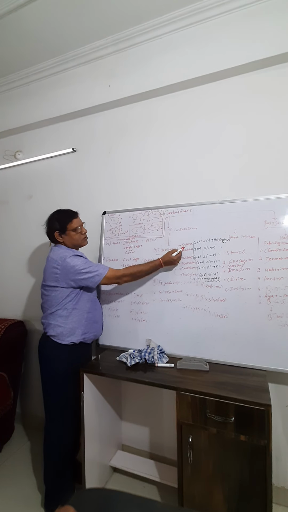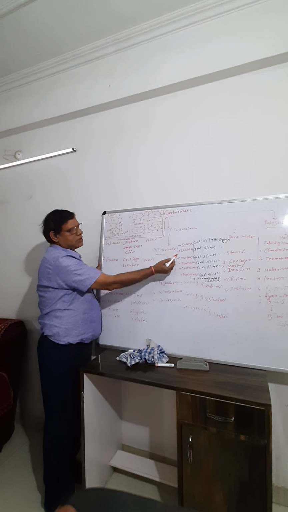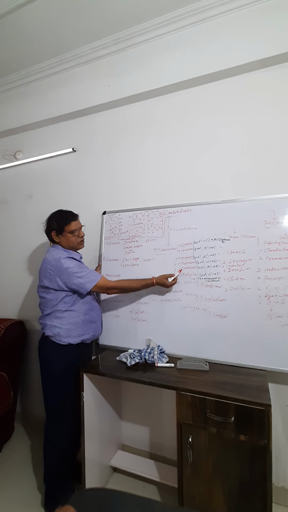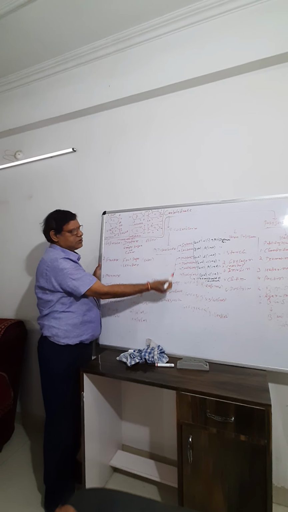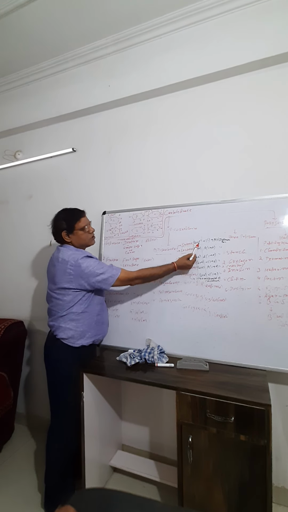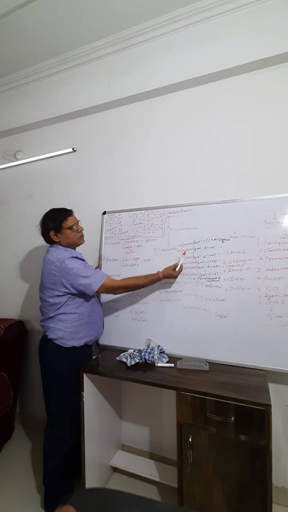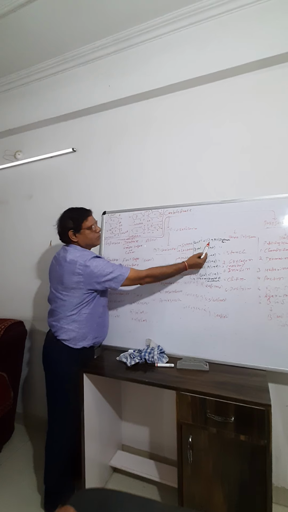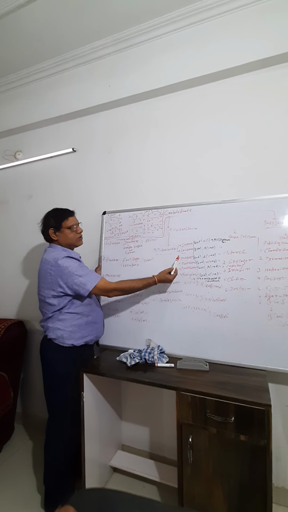sucrose. Sucrose is a disaccharide, lactose is a disaccharide, maltose is a disaccharide, isomaltose, cellobiose, and trehalose. These all are disaccharides. So sucrose consists of glucose and fructose: one molecule of glucose, one molecule of fructose. And the bond is the alpha 1 beta 2 D-glycosidic bond.